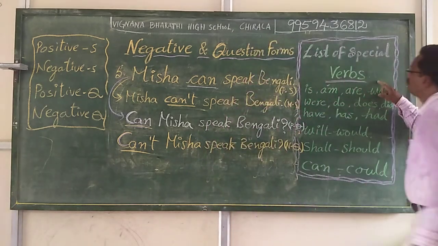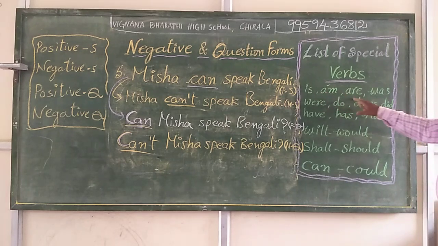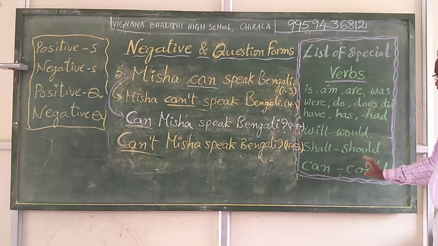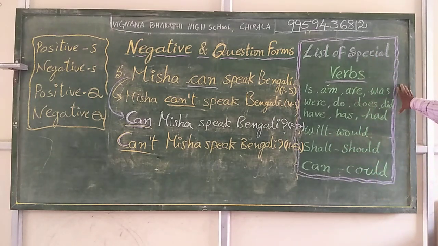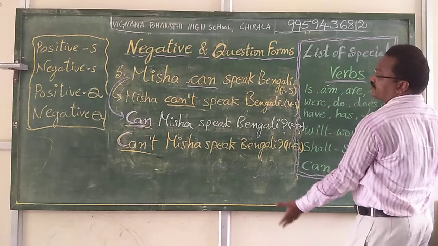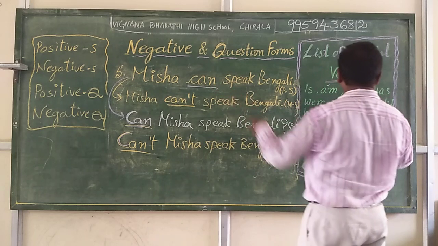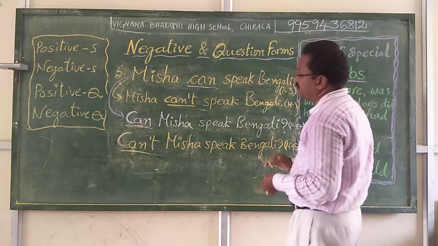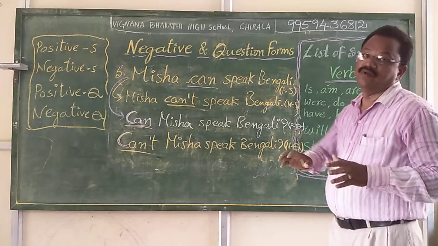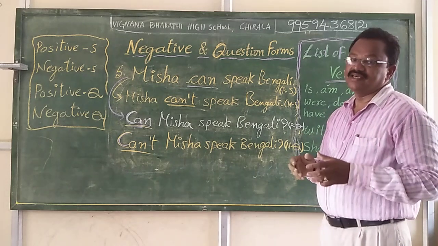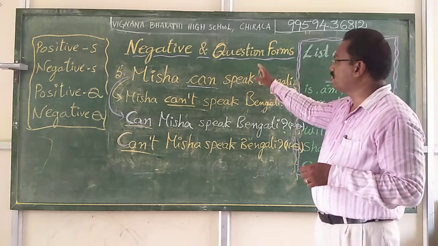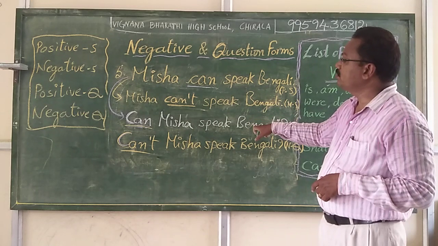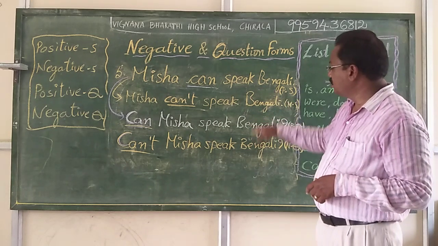With the help of these special verbs in the sentences, first you thoroughly learn the special verbs of the English language: is, am, are, was, were, do, does, did, have, has, had, will, would, shall, should, can, could. In this list, you can identify the special verb provided in the sentence, like this can. It is already here. We can make a small change, very little changes. This is not very deep grammar. Very simple. We can manage with simple changes, making an ordinary positive sentence into a negative sentence, into a positive question form and a negative question form.